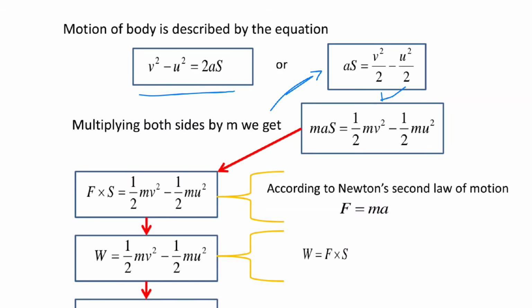Now, according to Newton's second law of motion, F is equal to ma. Therefore, this equation becomes F into S is equal to half mv square minus half mu square. Now, W is equal to Fs, where W is the work done, and we know that work done is equal to force into distance moved in the direction of force. Therefore, W is equal to half mv square minus half mu square.